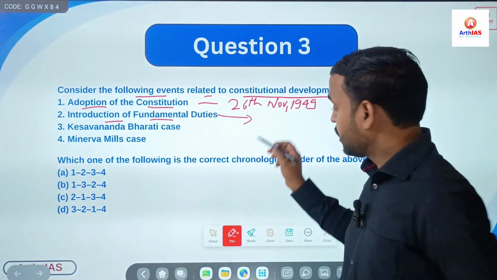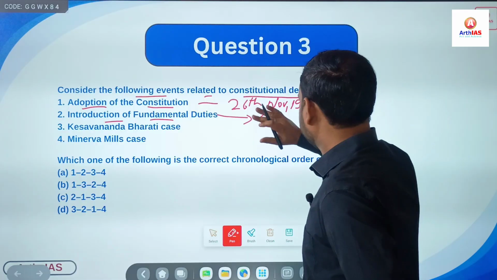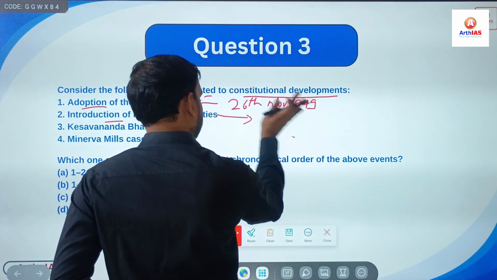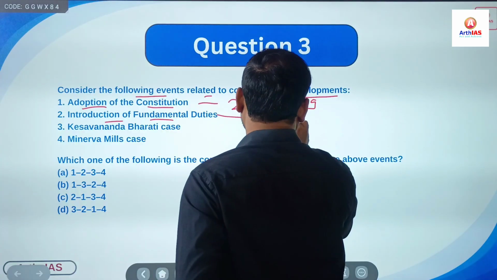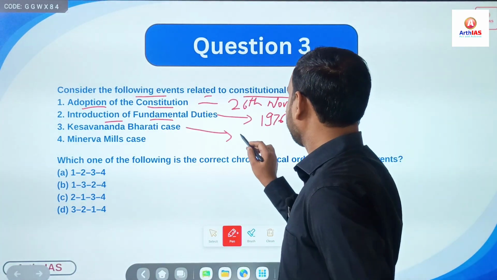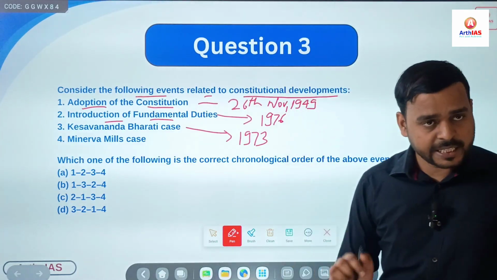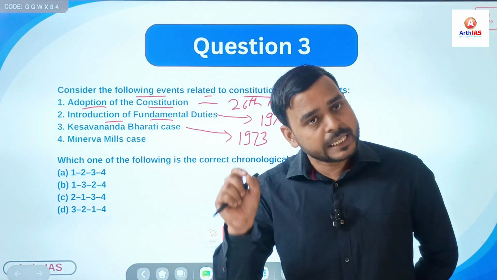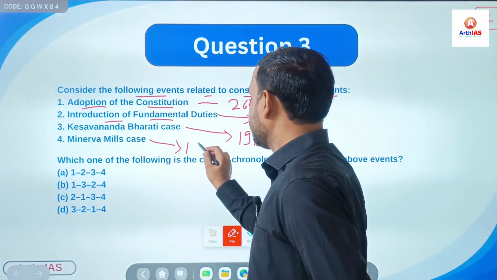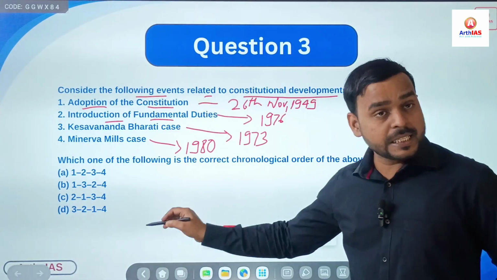Obviously, as I said, we all know by 42nd Constitutional Amendment Act in 1976, right? Third, Keshavanand Bharati case, 1973, right? Exact date was 24th April 1973. Minerva Mills case, which year? 1980, right? Now you can easily arrange.